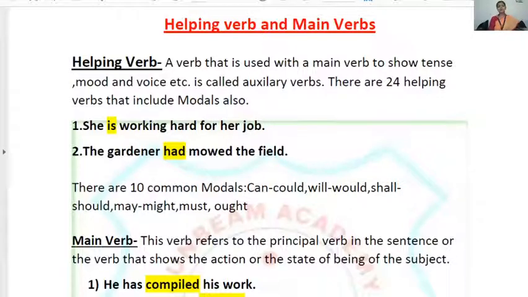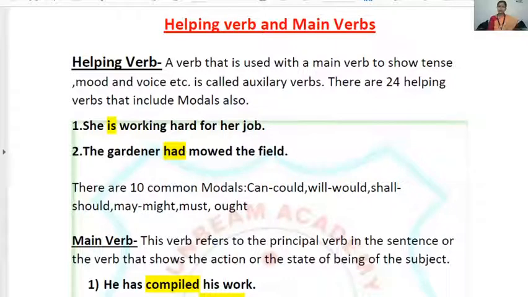Okay, here in the sentence, she is working hard for her job. My subject is she and my helping verb is. This is not complete in its meaning. It is not complete in its sense. That is why it is taking the help of working to clear its meaning in the sentence. Sometimes is works as a main verb also.